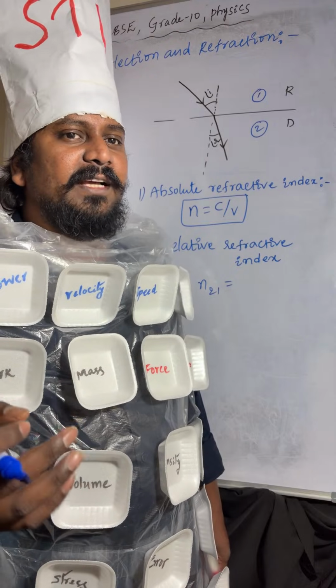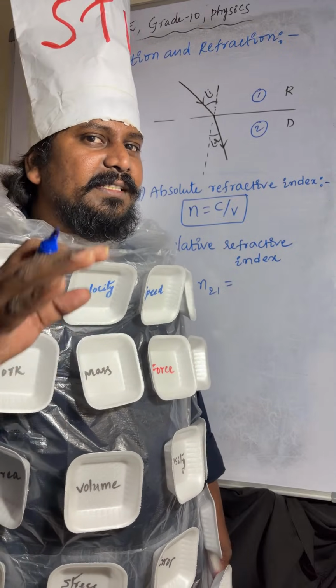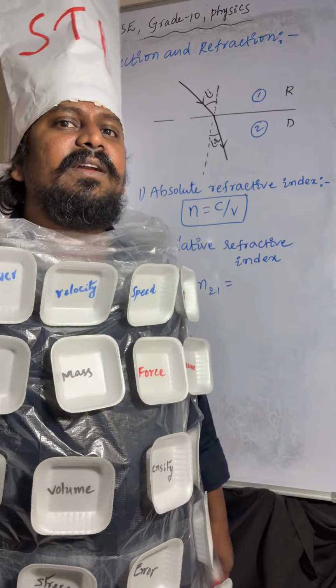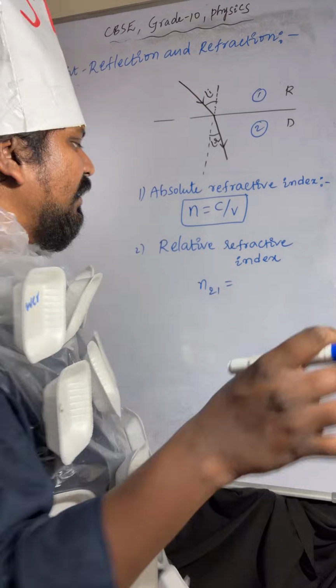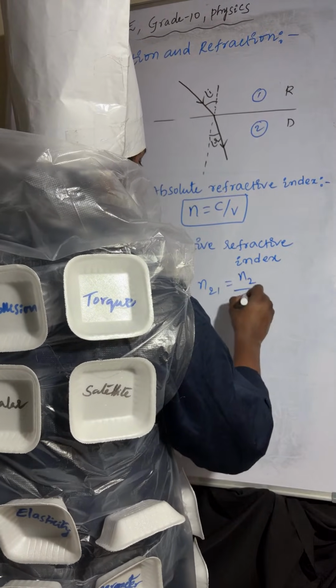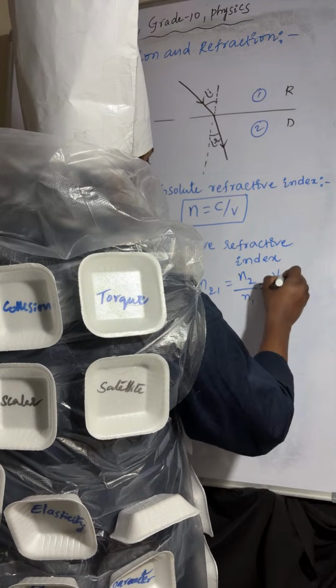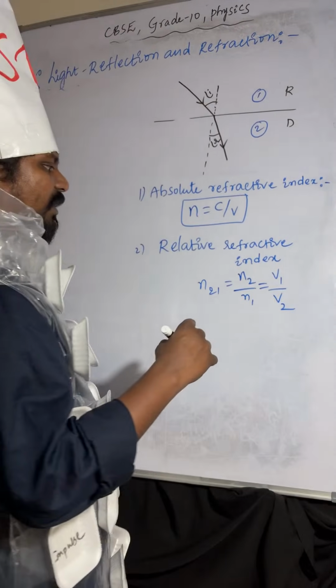When a light ray is passing from rarer to denser, the refractive index of medium 2 with respect to medium 1 is nothing but the speed of light in medium 1 divided by the speed of light in medium 2.